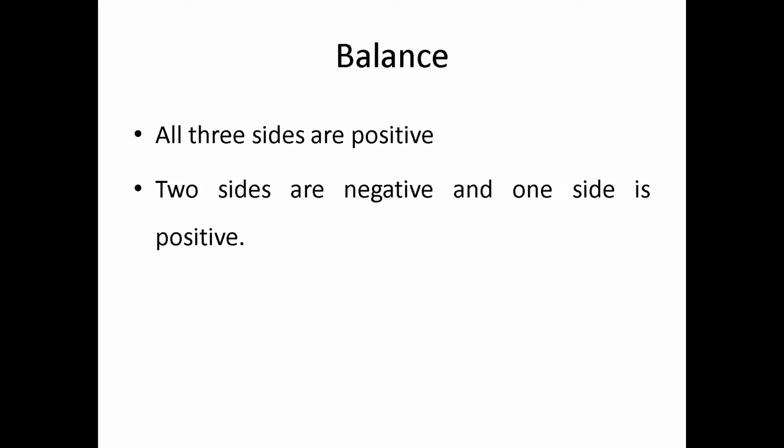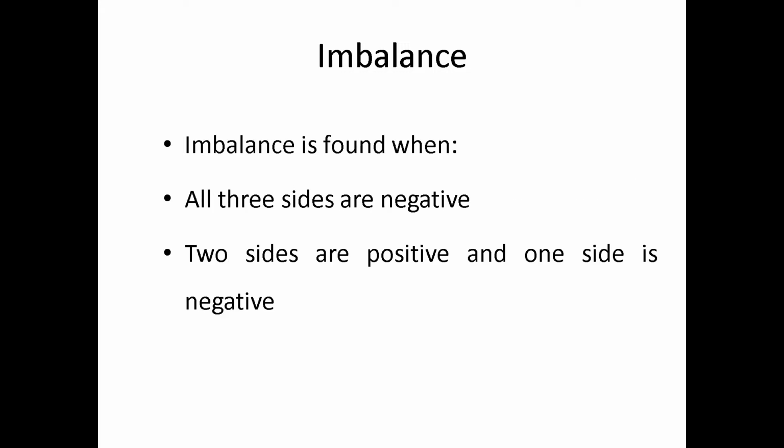All three sides positive is balance law 1. All three sides negative is imbalance law 1. Now you see balance law 2: two sides are negative and one side is positive. Now the same law you convert, and you get imbalance law 2. You just say two sides are positive and one side is negative, and you get the imbalance. Here is how we designed it.